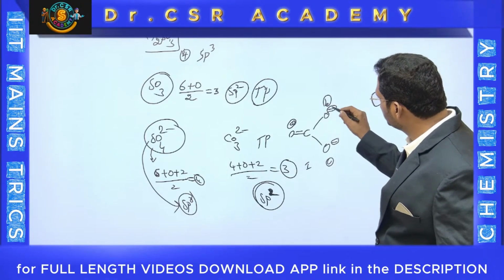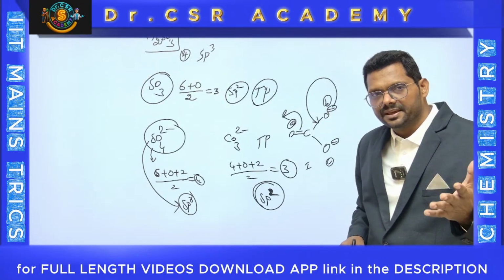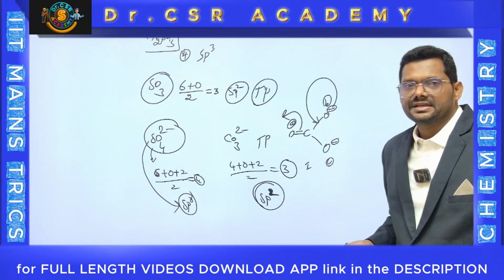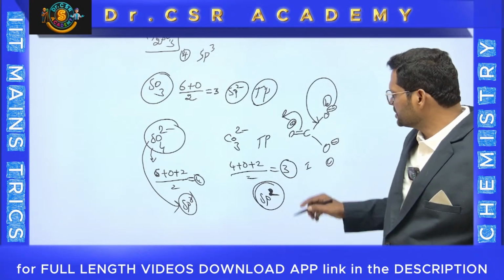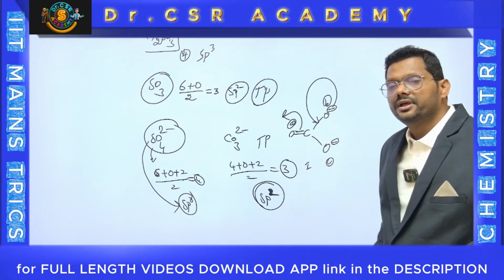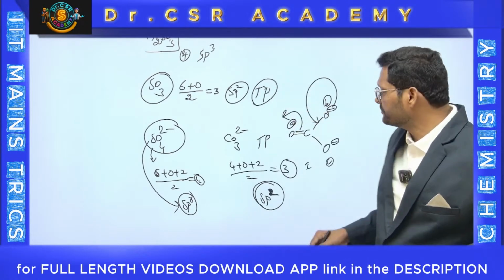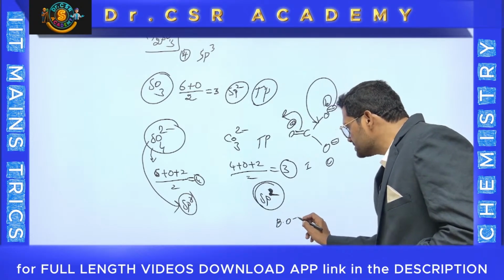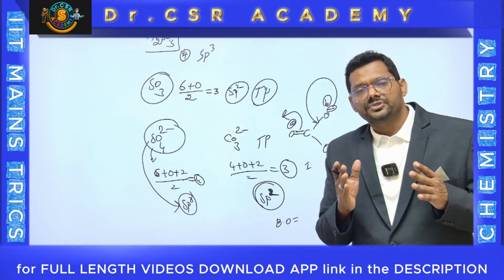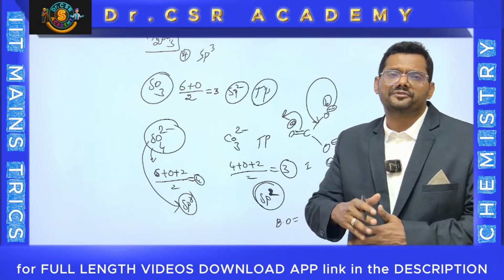That means you can keep this minus charge here, and it will shift like as O minus. Same, why not C? Yes, you have a total of 3 resonating structures. Out of the 3 resonating structures, in one resonating form only there is a double bond O. In the remaining 2 structures, single bond O, single bond O. Therefore, you have to take the bond order like this. Bond order will always be the sum of the bond orders in all the resonating structures divided by the total number of resonating forms.